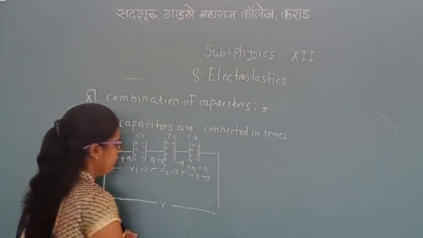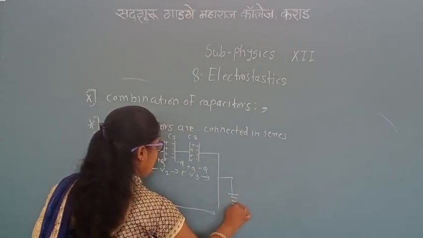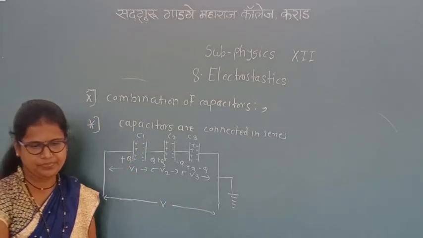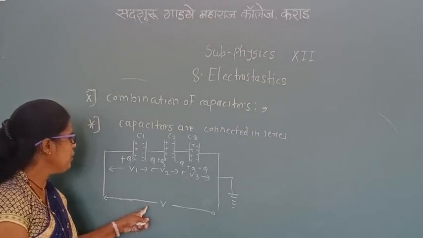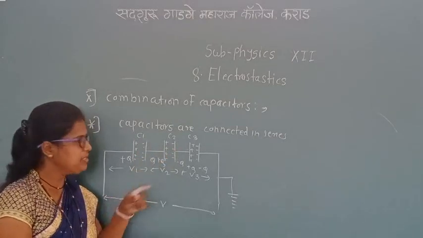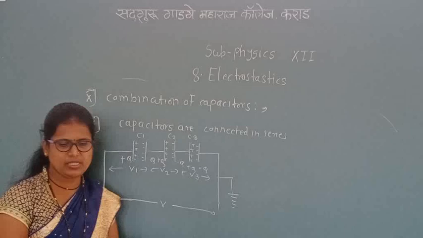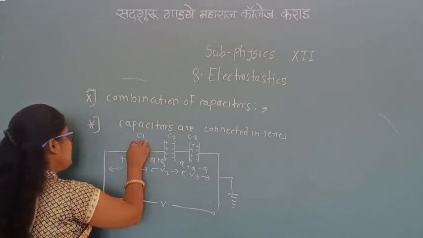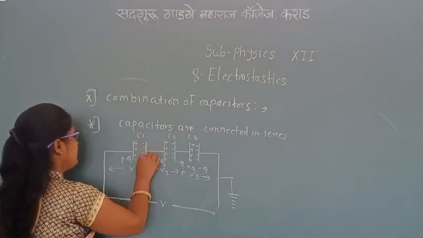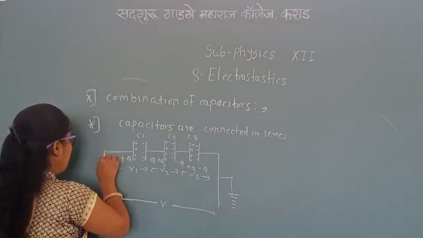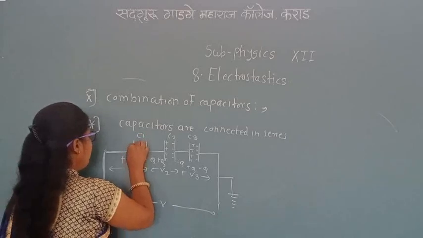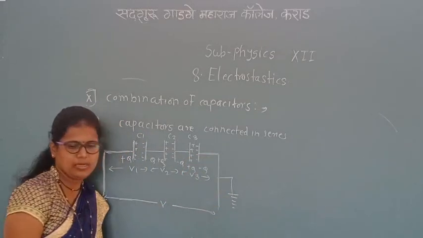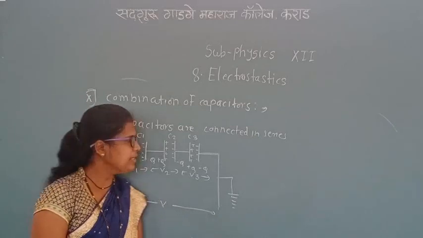V is the potential difference across the three capacitors. Each capacitor is connected end to end. Here one capacitor and another capacitor are connected like this. They are said to be connected in series.